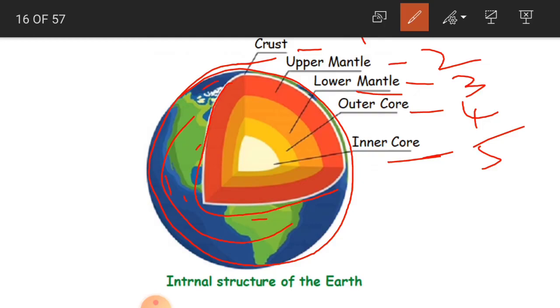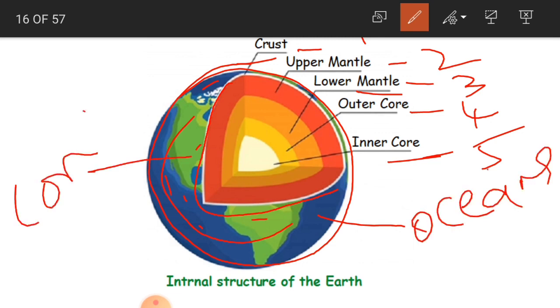This blue part is nothing but water, the oceans. The green part is the continents. Where are they situated? They are situated on the crust. See here, the white colored outer layer, are you able to see? That part is nothing but the crust.